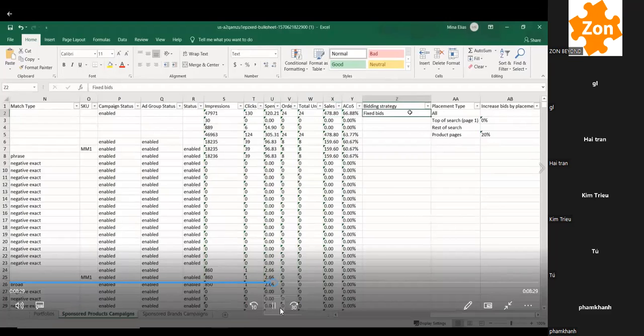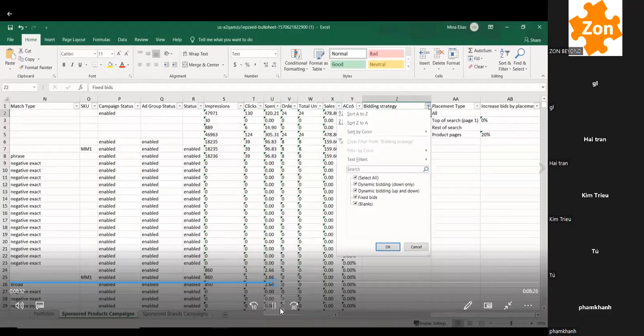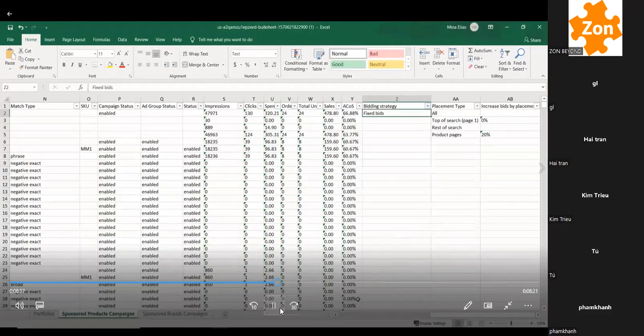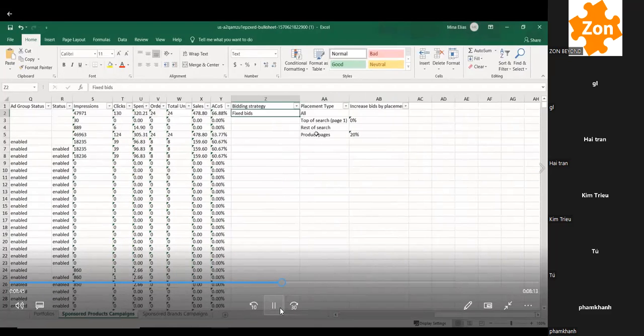Bidding strategy, fixed bids here. You can change the type if you want. There's dynamic bidding down only and dynamic bidding up and down, which we'll cover a little bit more in detail in the future. And then here are some placement type data. Again, you can't really do anything with this other than enter how much you want to increase placements by. So placement type, you have basically two options. It's either the top of search or the product pages. So if you appeared on the top of search, it'll show that your ad appeared on the top of search. If it's product pages, you're going to appear inside a detail page.